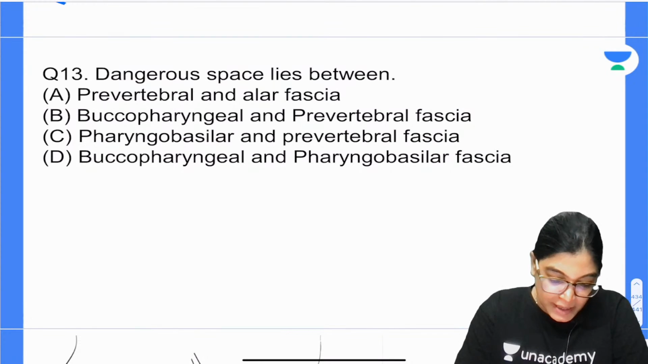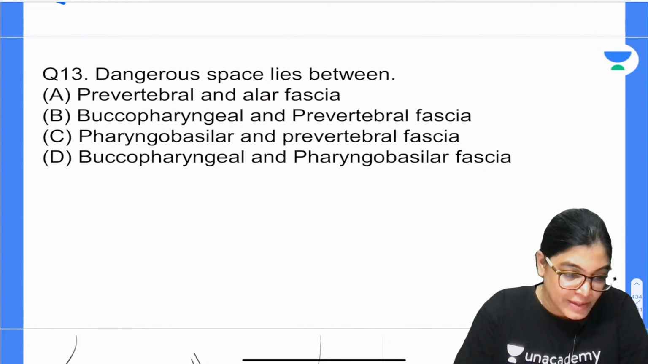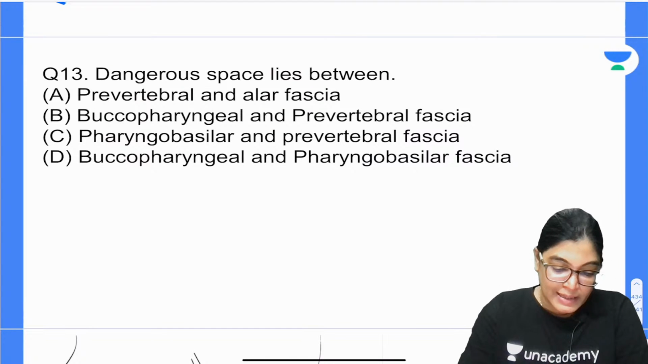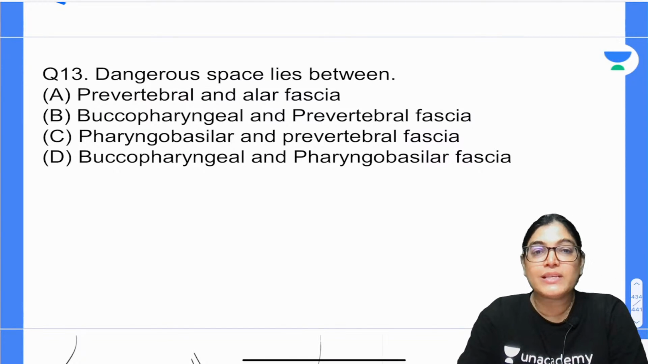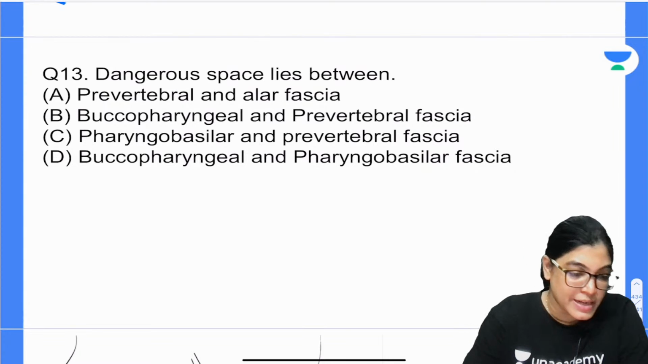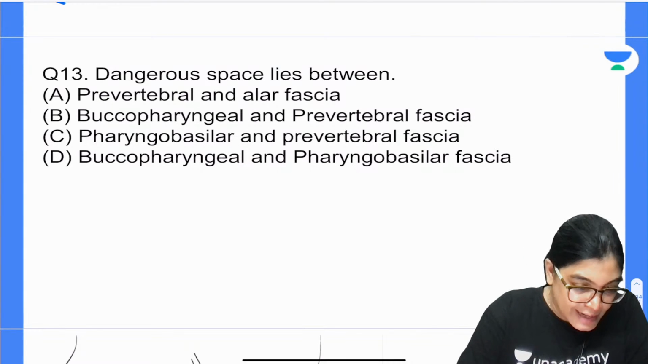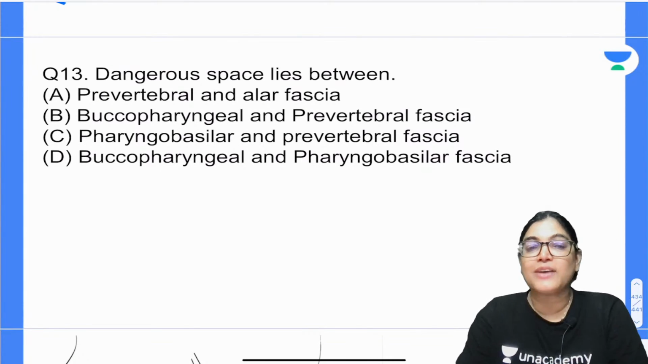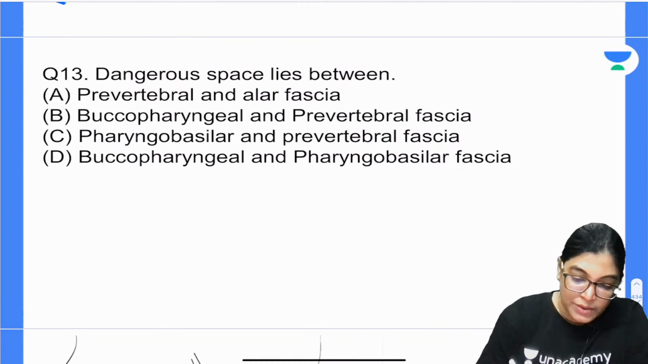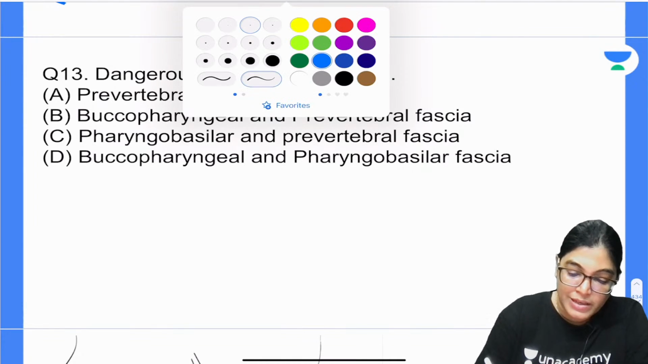Yes, I got an answer from Mednair, it's 13B. Okay, everyone has given their answer. Let me give you the correct answer. Dangerous space. It's very important that you differentiate. Actually, that is the problem: danger space is not the retropharyngeal space.